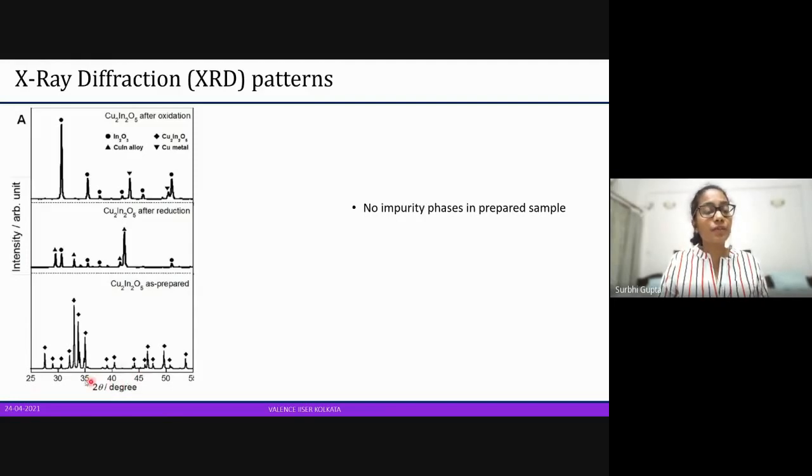If there were impurity phases, there would have been peaks other than copper indium oxide, which would have to be identified. After this, we have reduced the sample, and we can see different peaks now.